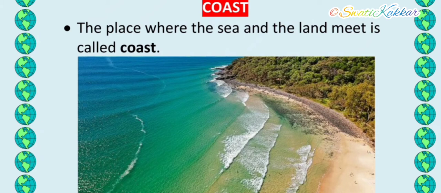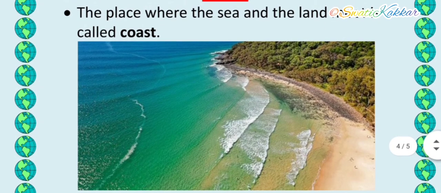Next, coast. What is this coast? The place where the sea and the land meet is called coast. So as you can see in the picture, where the land and the sea meet, this point is known as coast.